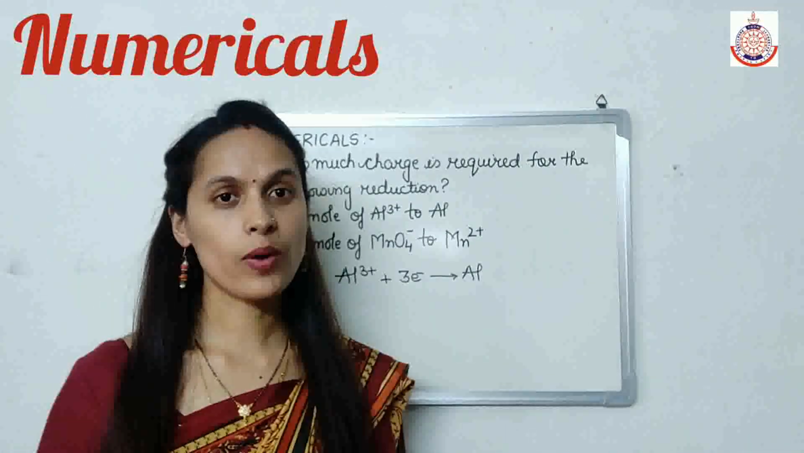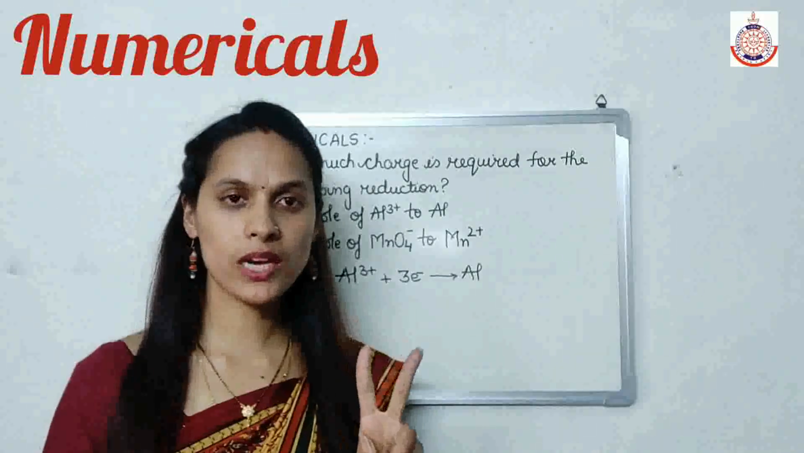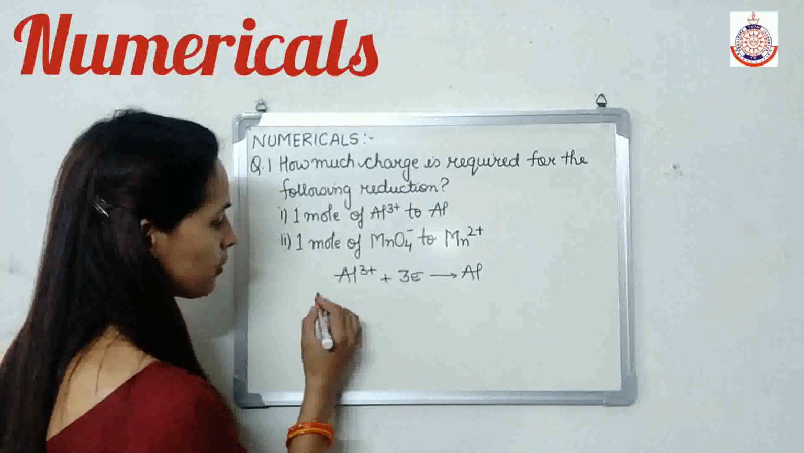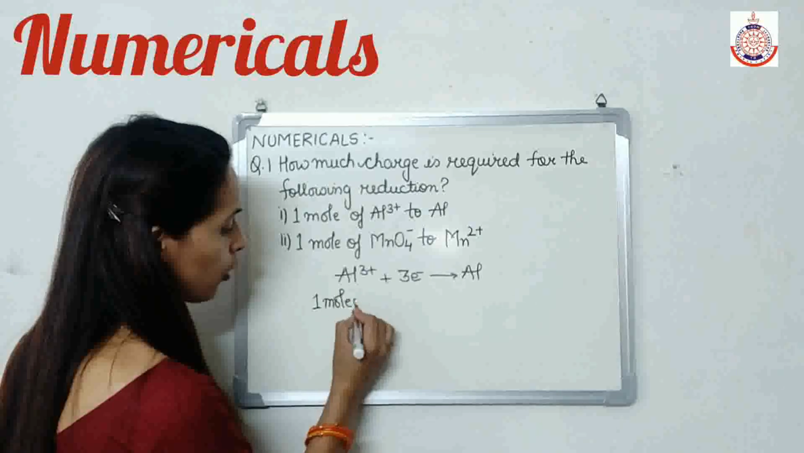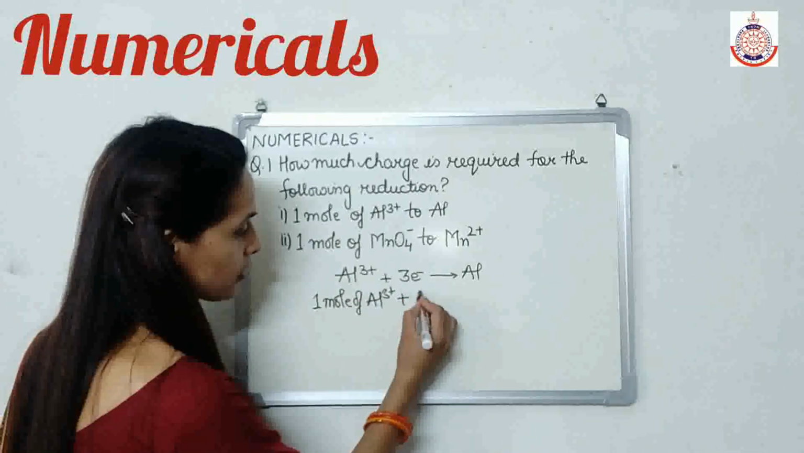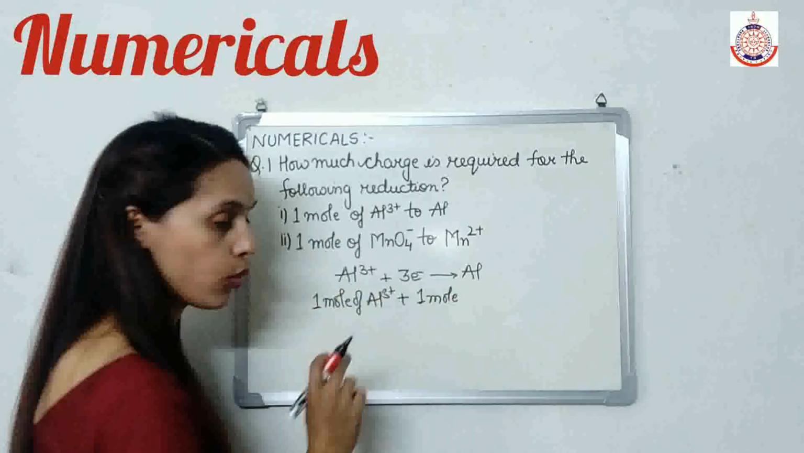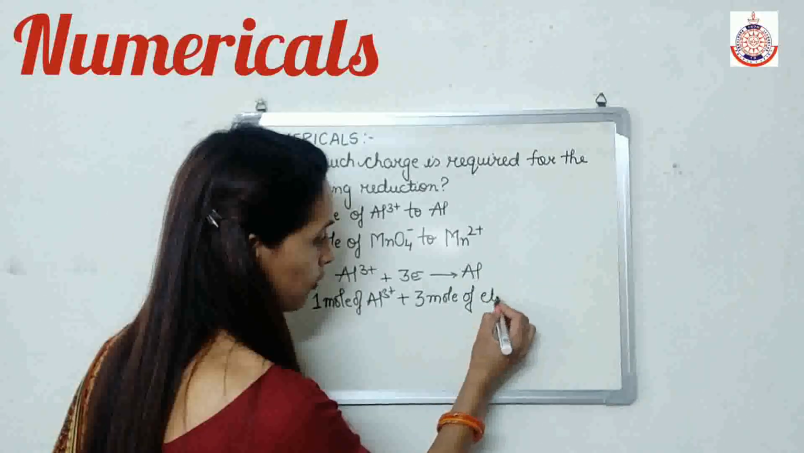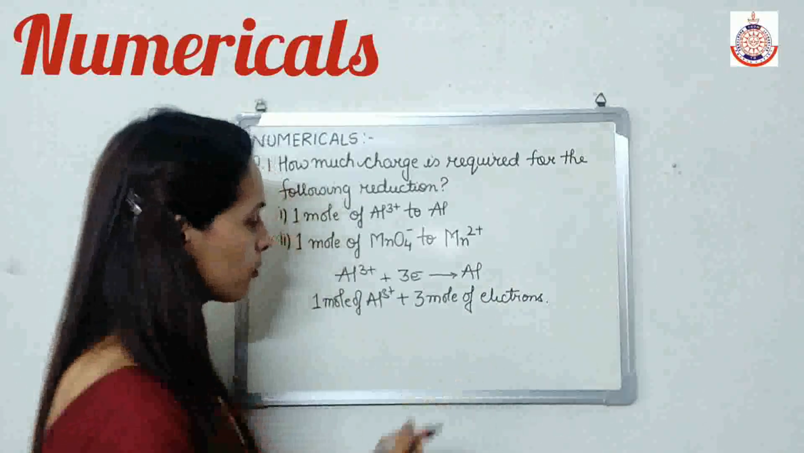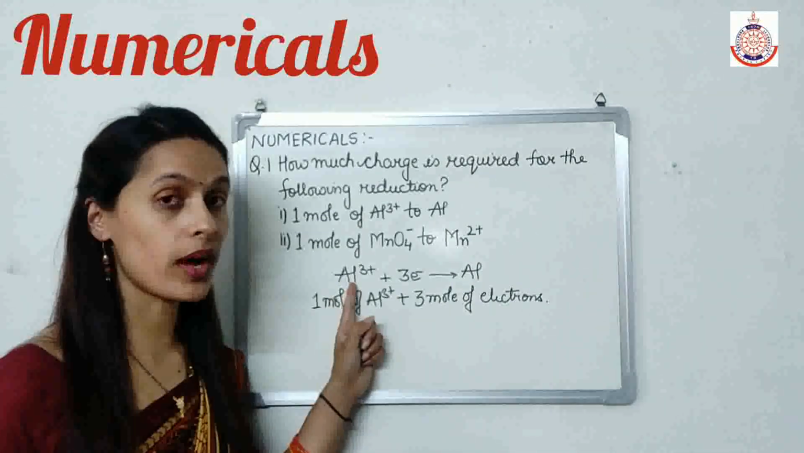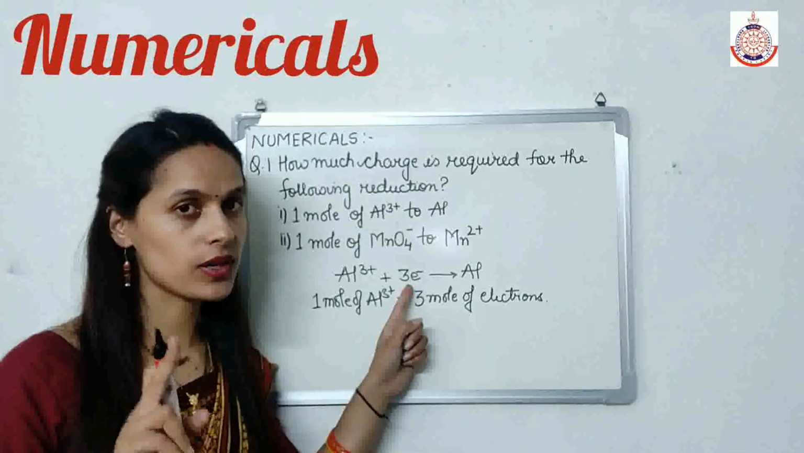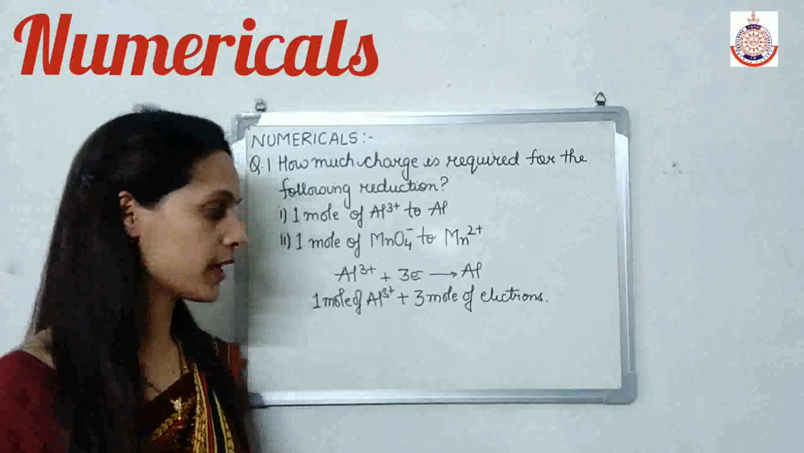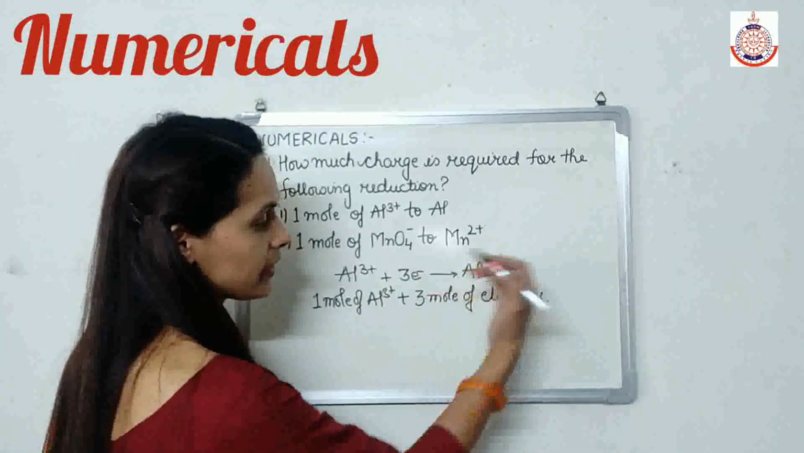That amount of charge is required to convert one Al3+ into 1 Al, but we have 1 mole of Al3+. So 1 mole of Al3+ requires 3 moles of electrons. Why 3 moles of electrons? Because 1 Al3+ requires 3 electrons, so 1 mole requires 3 into Avogadro number of electrons, which means 3 moles of electrons,